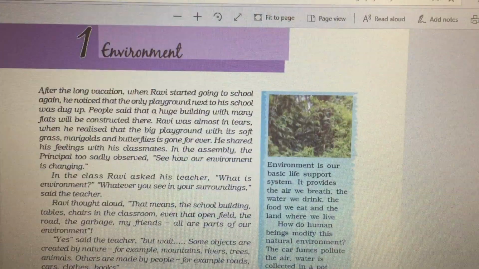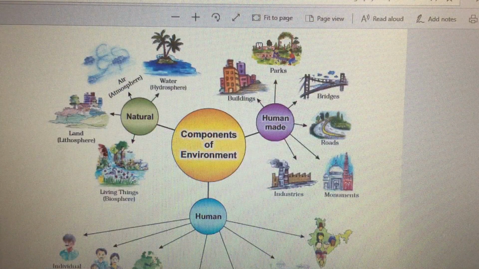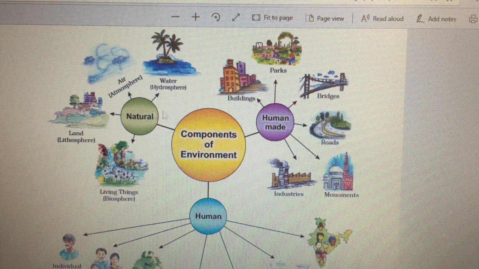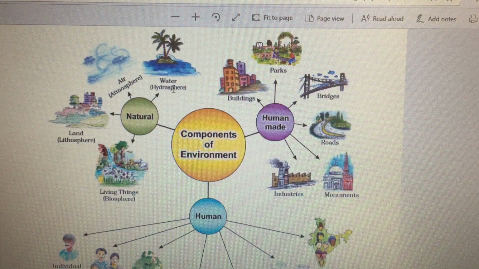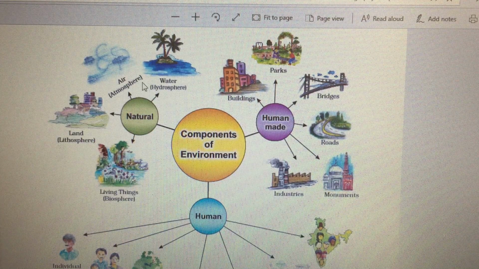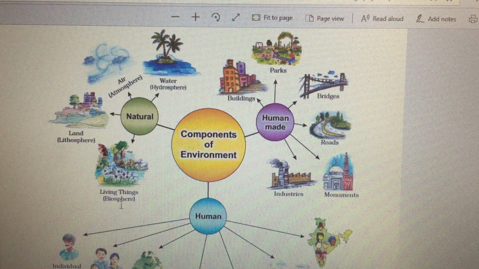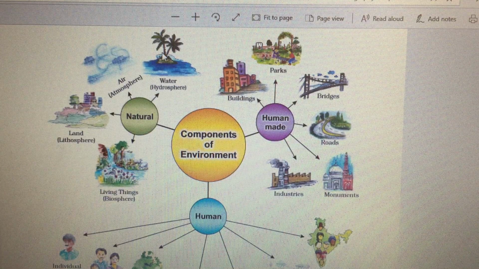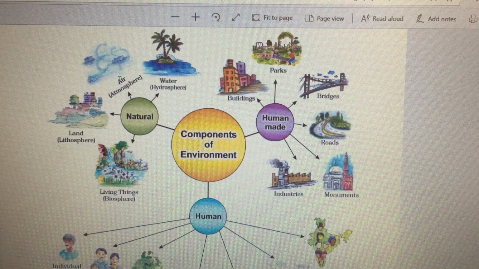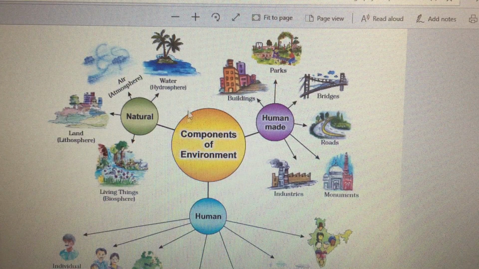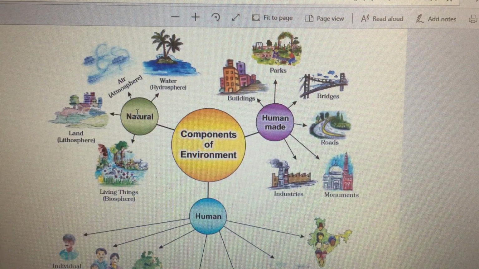So we'll study the components of environment. Here you can see a nice picture of the components of environment. Here you can see natural. So the natural environment consists of water bodies, air, atmosphere, land, lithosphere, and living organisms. By these examples, you could be clear: living things are living, and land, air, water are non-living. So the natural environment can further be understood as living and non-living.